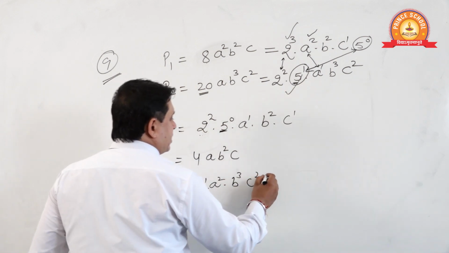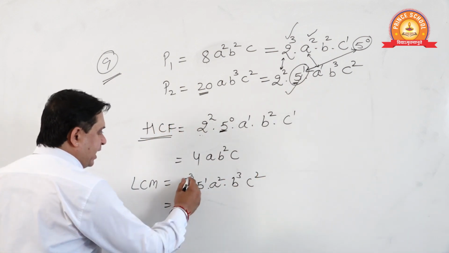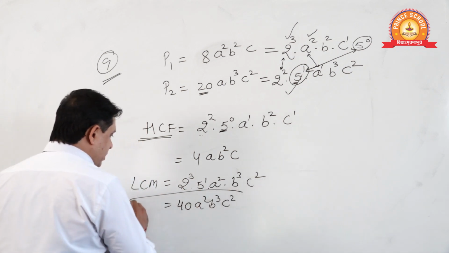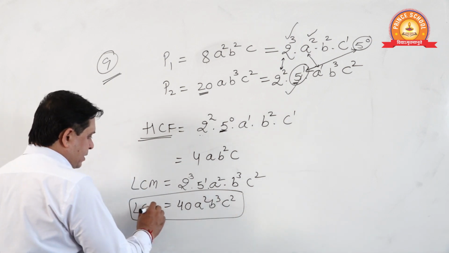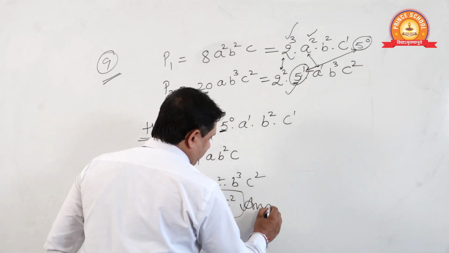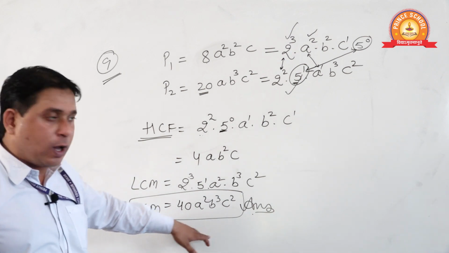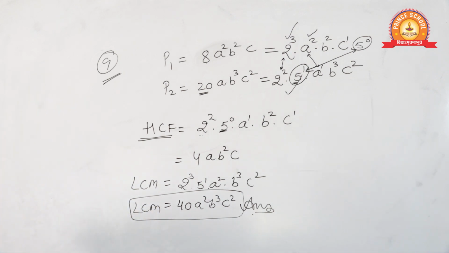Out of C, this one is greater. The output will be 8 5s are 40, A square, B cube, C square. This will be the LCM. Okay, dear students, is this viewable? Done. Take a screenshot.